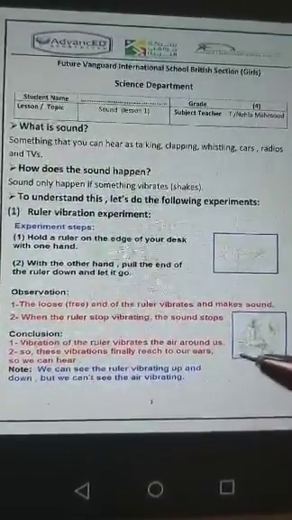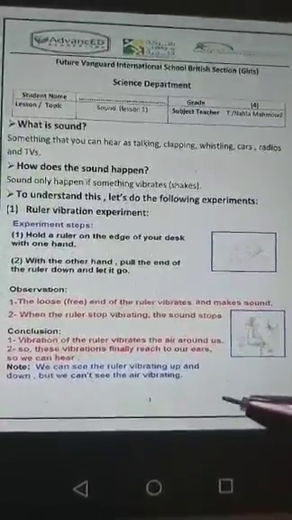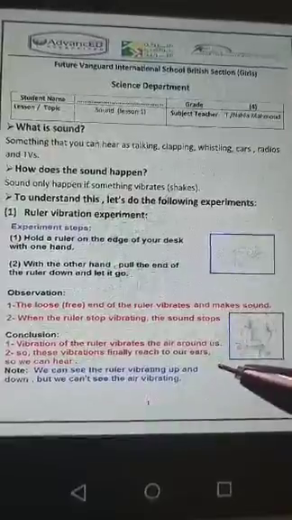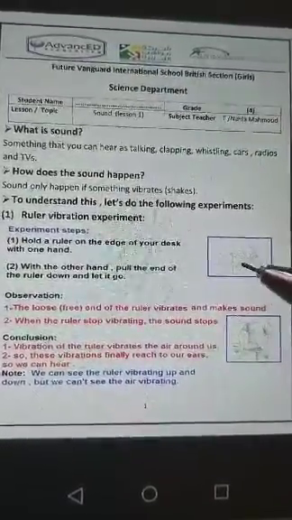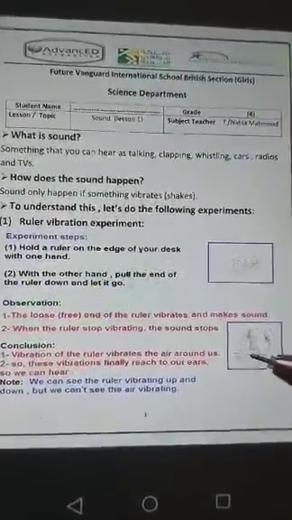Okay, girls, understand this? So when the ruler moves up and down, it vibrates and moves the air around it. The moving of the air particles reaches our ears, so we can hear the sound of the ruler vibration.